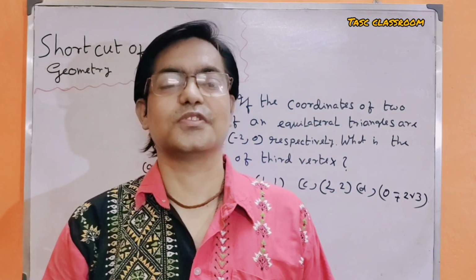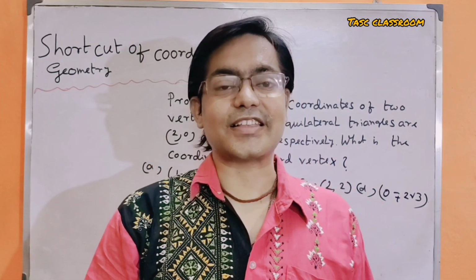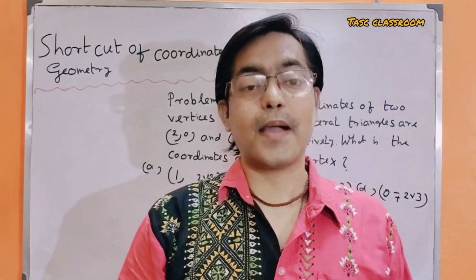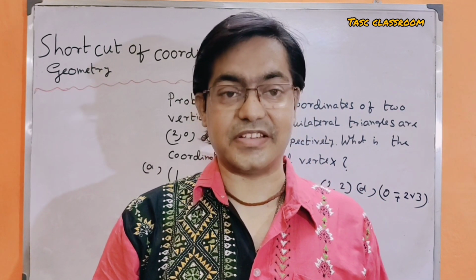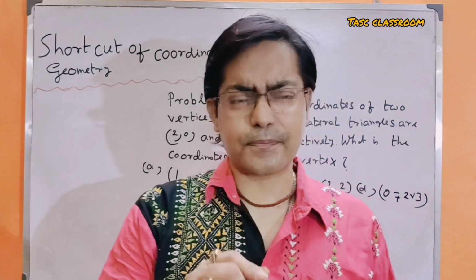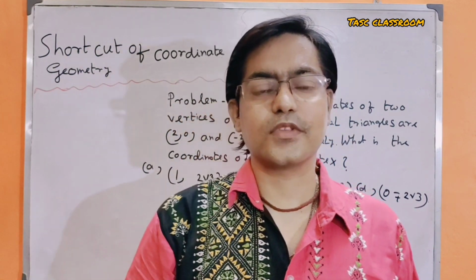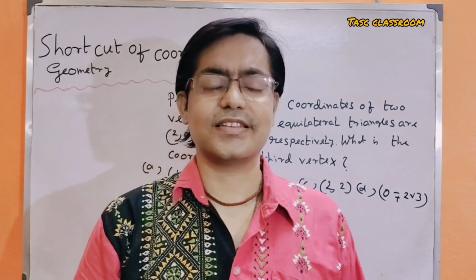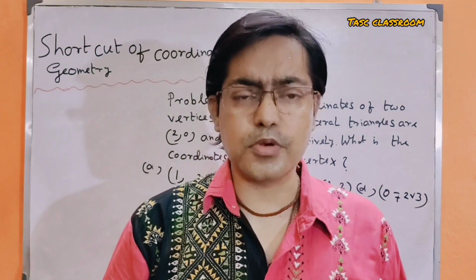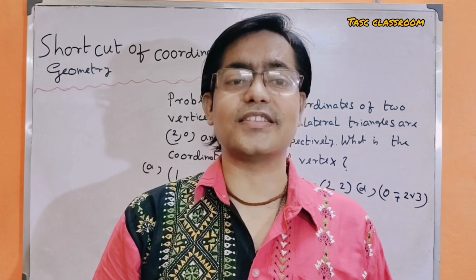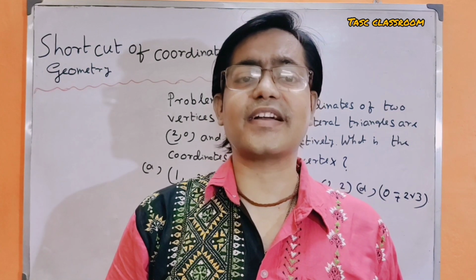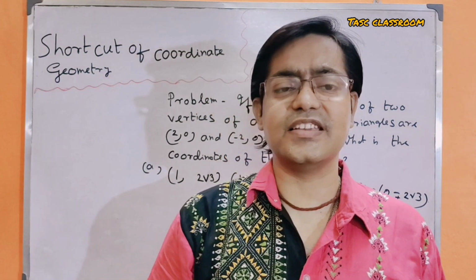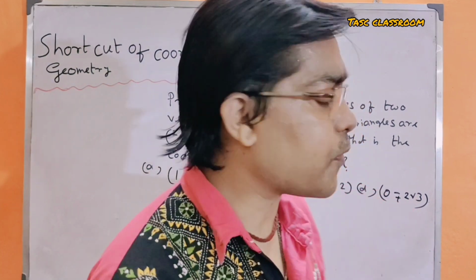I am Tathagata. I shall discuss with you about coordinate geometry. Problems of coordinate geometry will come in any competitive examination like JEE, WBJE, JEE Main, Advanced, also Bank, Rail, LIC, etc. Here is the problem.